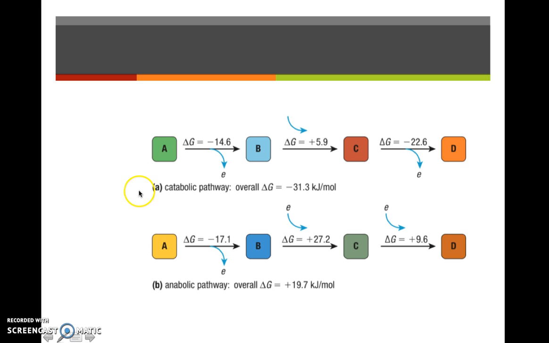Looking at this, this is a catabolic pathway. Here, energy is released. Here, it's put in. And here, it's released. But overall, then, energy is released. As opposed to this one, some energy is released, some energy is put in, more energy is put in. Overall, energy is absorbed.